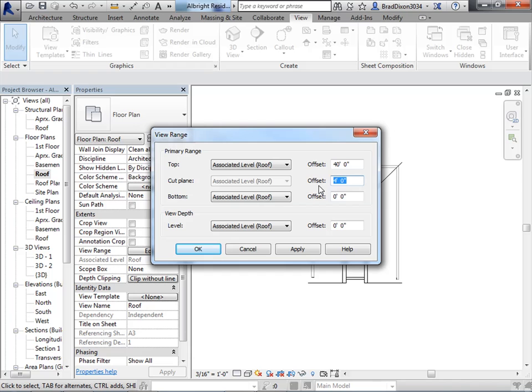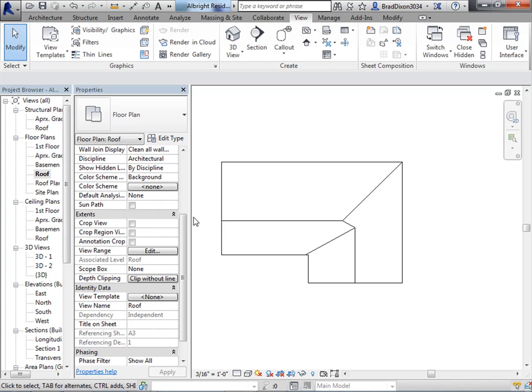I'm going to make my cut plane 40 feet. The bottom, I'm going to try something out, minus 14 inches, and I'm going to say apply. Okay. That's showing me the outline of my roof.